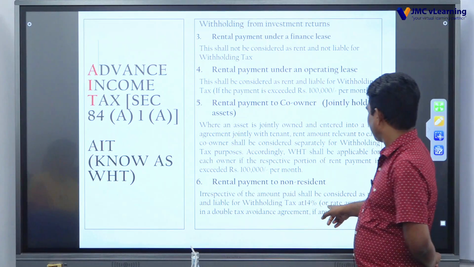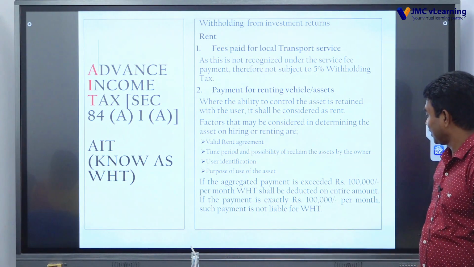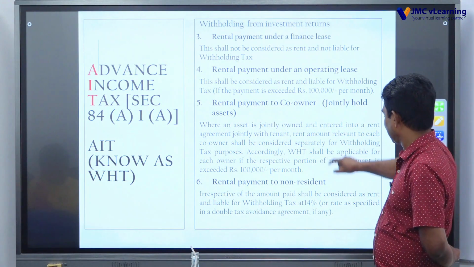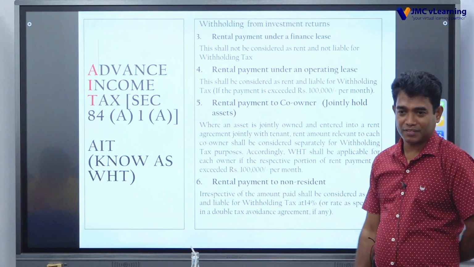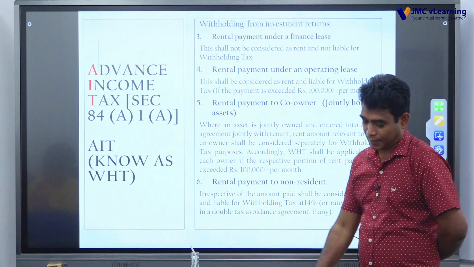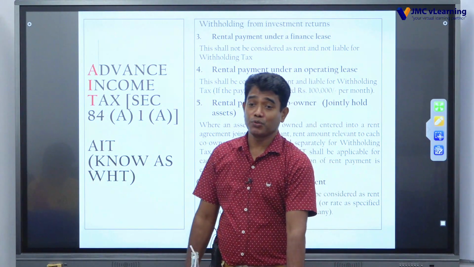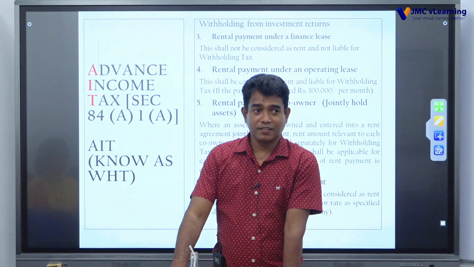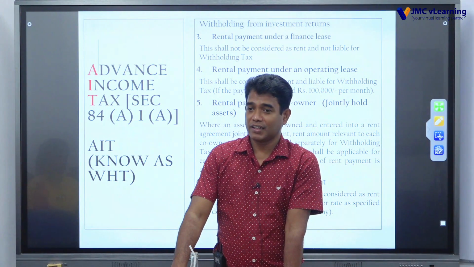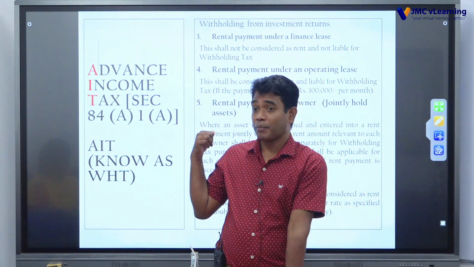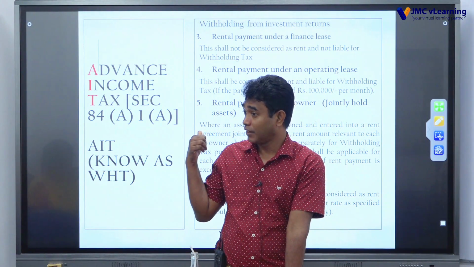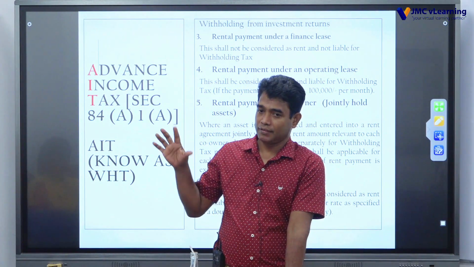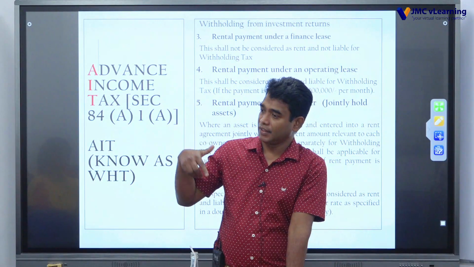The double tax avoidance agreement specifies the tax rate. For example, if you are making a dividend payment to a person who is resident in Singapore, then dividend tax is as per the inland law, where the withholding tax rate for dividend is 15%. But there is another condition in the double tax treaty between Sri Lanka and Singapore.